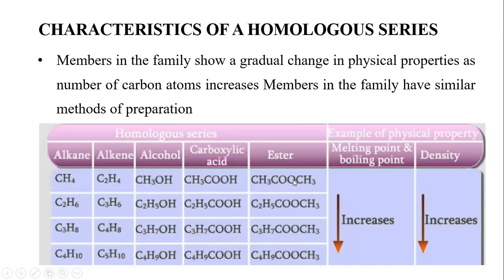But what physical properties are we talking about? Remember, physical properties are properties that can be detected by any of our 5 senses. And here we are talking about things like melting point and boiling point. So we are saying the melting point and boiling point increases as you increase the number of what? Carbons. Then also the density increases as you increase the number of what? Carbons. That's what it means.